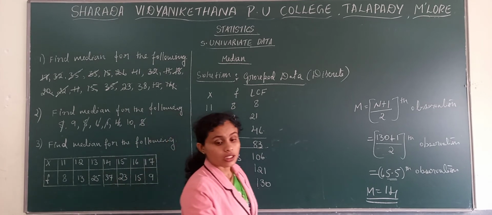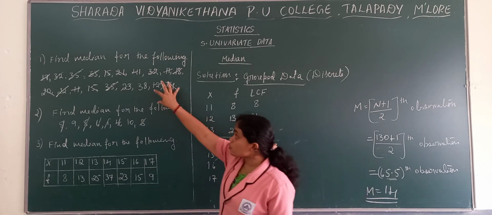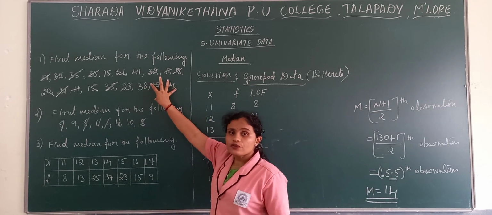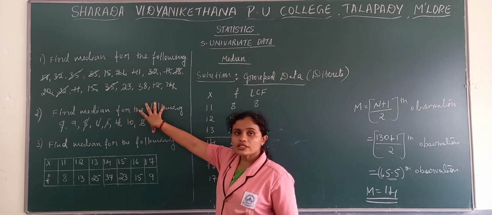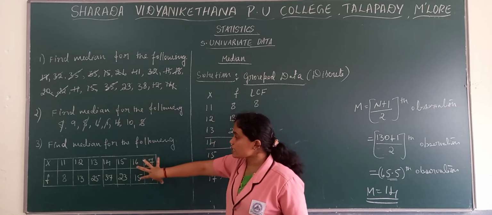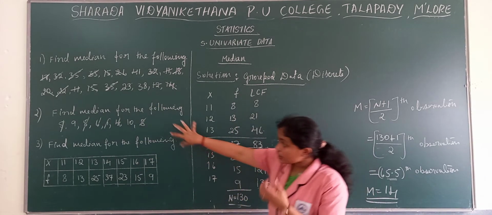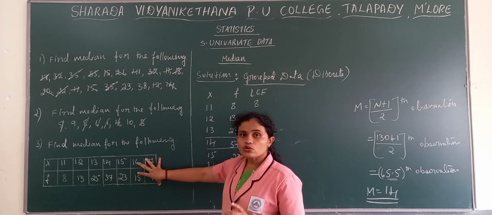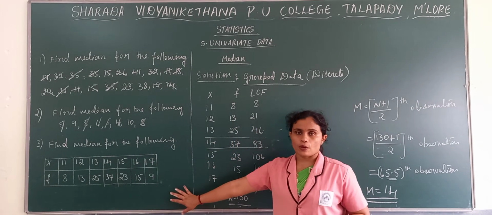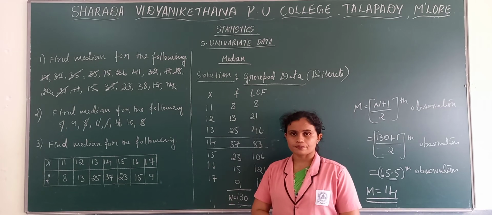So this is about the three kinds of problem: median with ungrouped data with odd number of series, median with ungrouped data with even number of series, and median with grouped discrete problem. Now we will see one more problem.